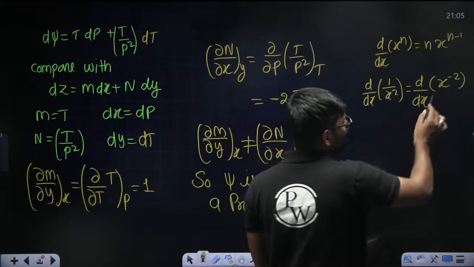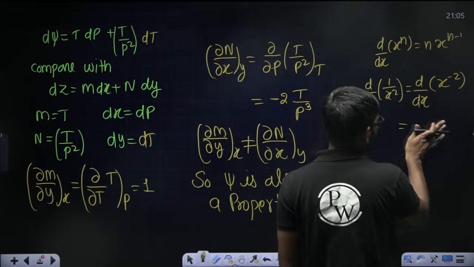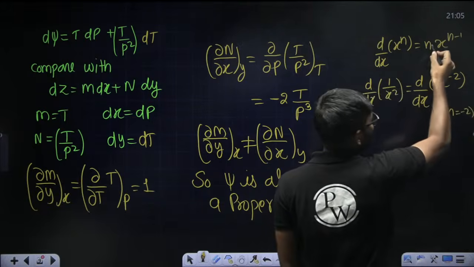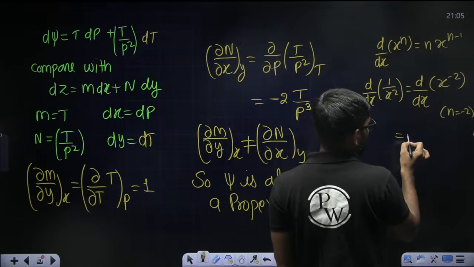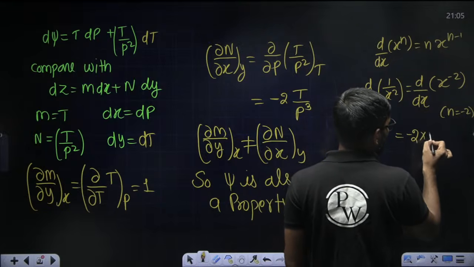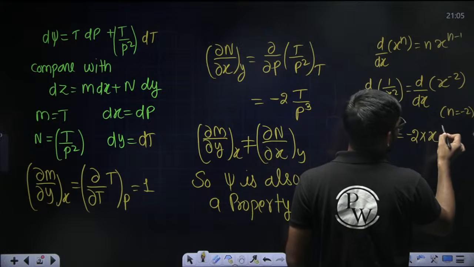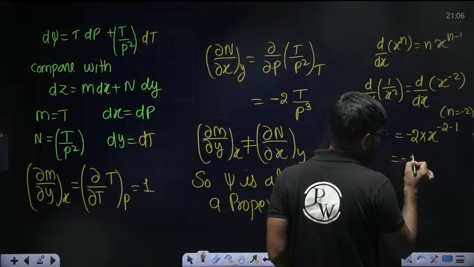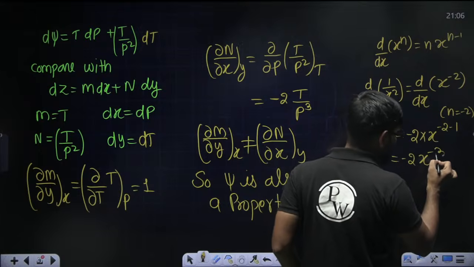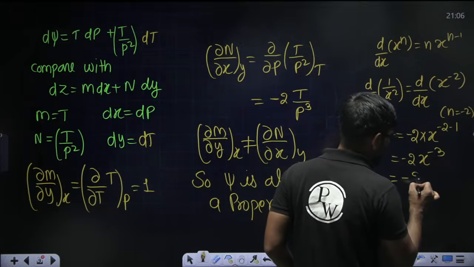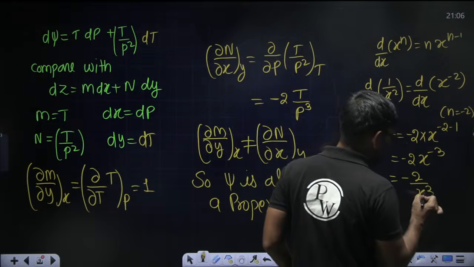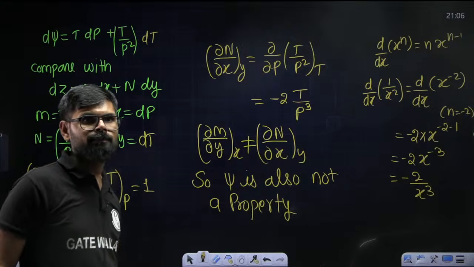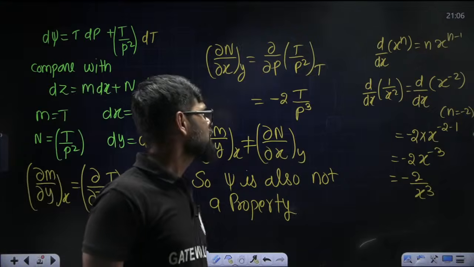The formula is here, n value is minus 2. So n x to the power n minus 1: n is minus 2 into x to the power n minus 1, means minus 2 minus 1. So this value will come minus 2 x to the power minus 3, or we can say minus 2 by x cube. Same thing I wrote here now.